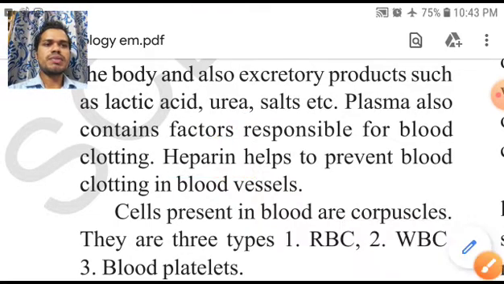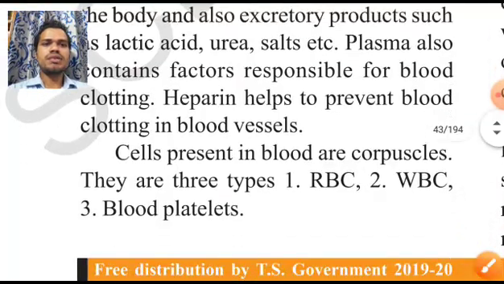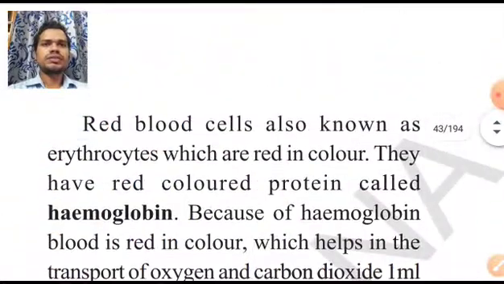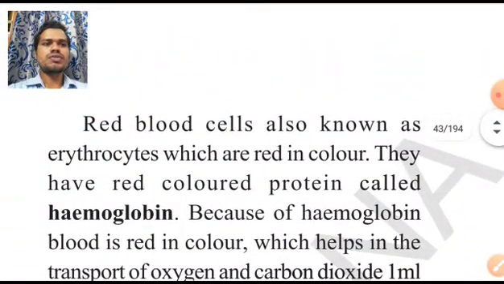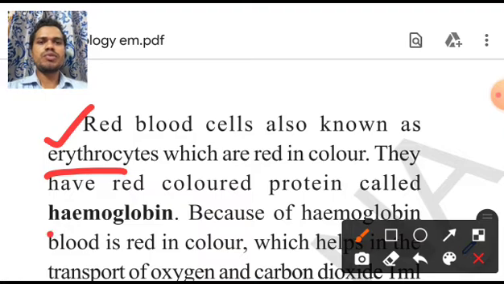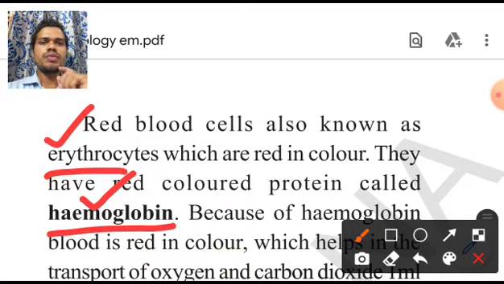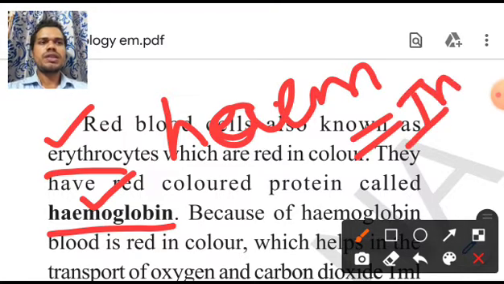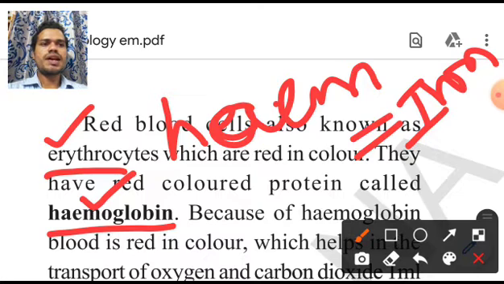Now the cells present in the blood are RBC, WBC and blood platelets. Red blood cells are also known as erythrocytes. Why erythrocytes? Because they are red in color, that's why they are called erythrocytes. They have a red colored protein called hemoglobin. Hemoglobin: here heme, HAEM, is nothing but iron. So these red blood cells are having iron.